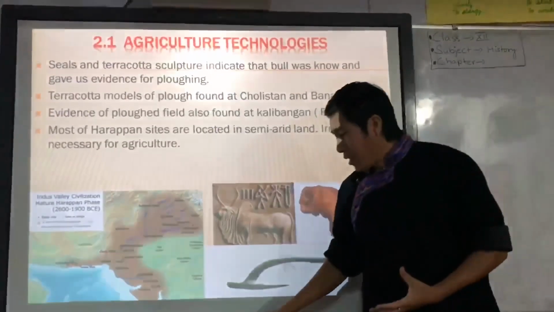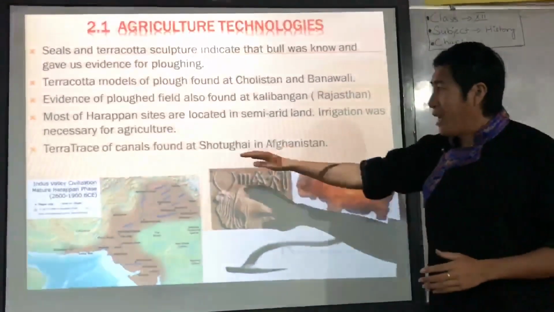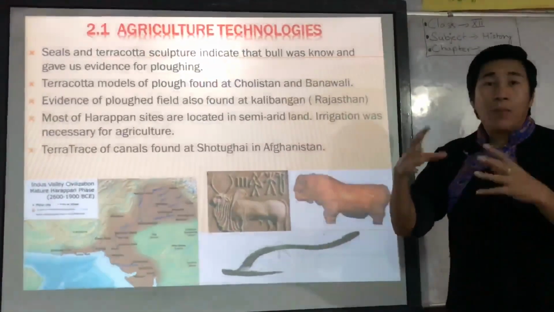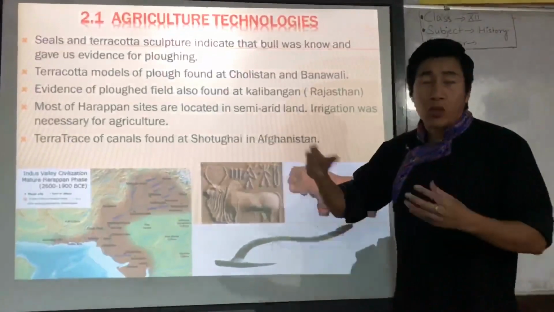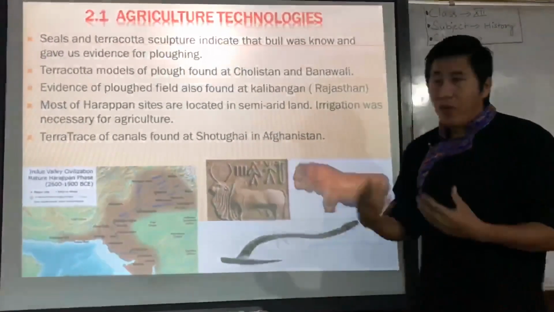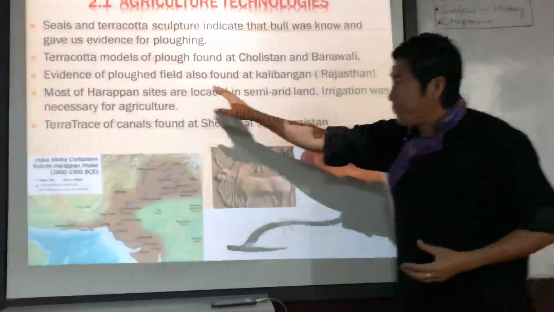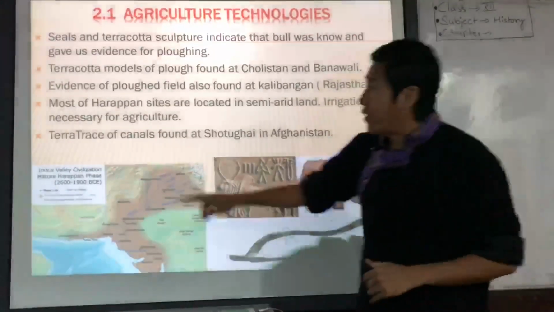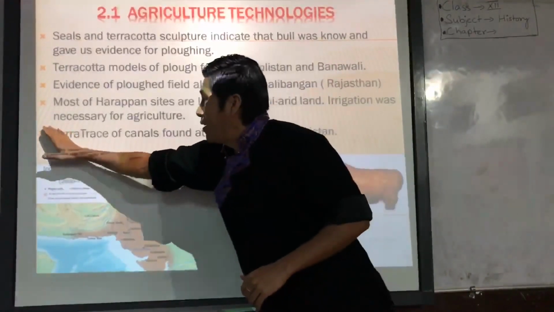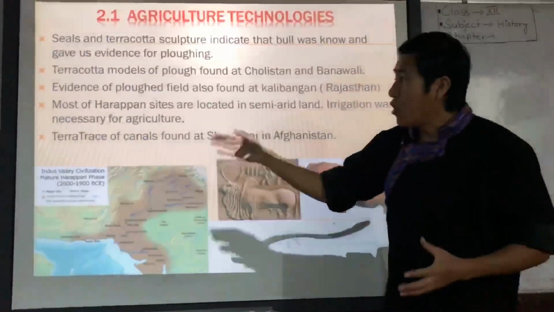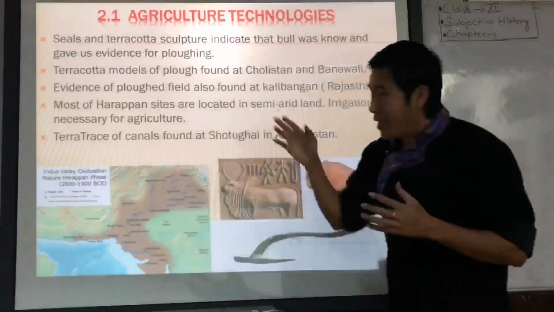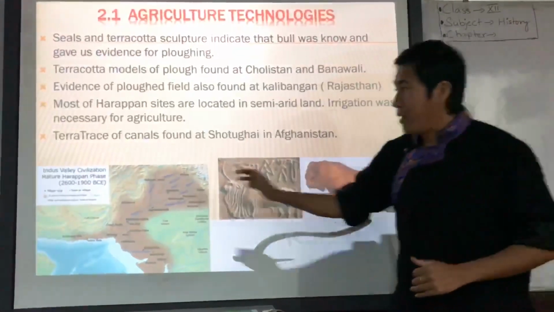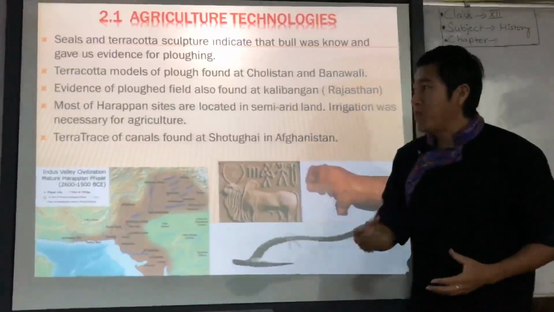So the archaeologists found evidence of a canal at Shortugai in Afghanistan. In present-day Afghanistan, there was one Harappan site called Shortugai. From there, we found a trace of a canal. Sorry, it's trace, not terracotta, that was wrong. Trace of a canal found at Shortugai in Afghanistan. Understood? Trace means a mark, right?